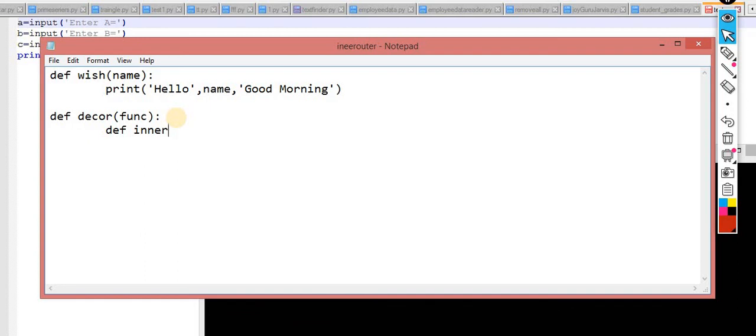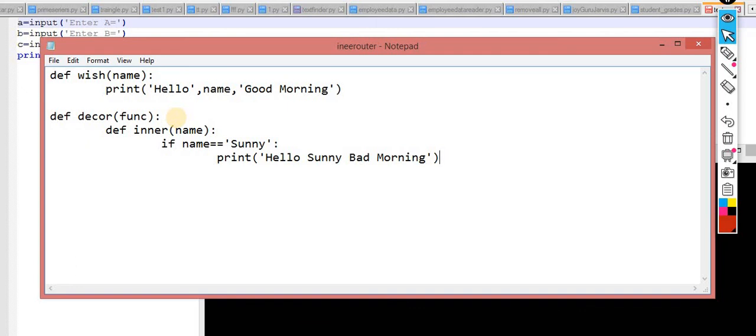Okay, so the next is def of inner. I am specifying the def of inner, and it's taking the name. What I am doing is, if name is equal to, let's suppose, Sunny. I am taking Sunny. If the name is Sunny, then what do you have to do? Print hello Sunny, bad morning.